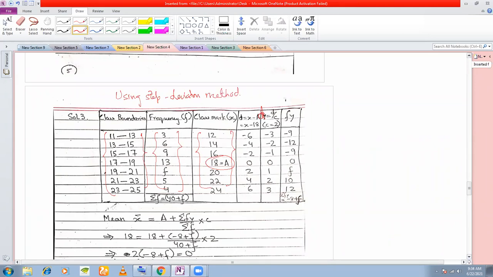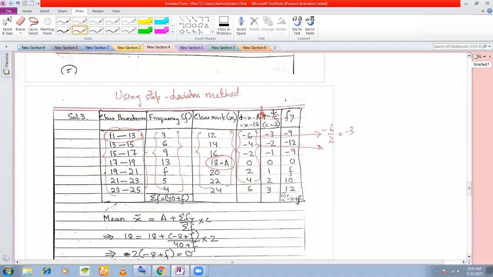So in step deviation method, up till class mark is okay, up till D is also okay, except that now we are dividing each D by the class width C. And what is the class width here? 2. 13 minus 11 is 2. So we are dividing each of these by 2. Minus 6 divided by 2 is equal to minus 3.